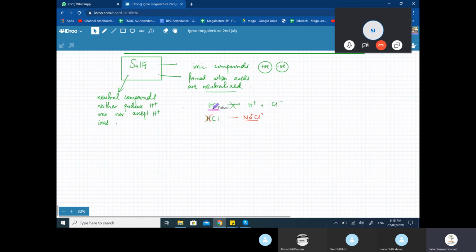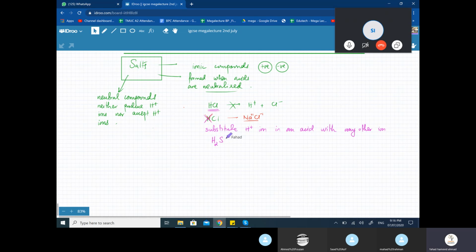But how do you neutralize an acid? The way you can neutralize an acid is if in the molecule you can get rid of the H plus one ion and substitute it with any other positive ion, you'll get a salt. So this is what is meant by neutralization. So this is how salts are produced in chemical reactions. Substitute the H plus one ion in an acid with any other ion. And so I'll do a few more examples.